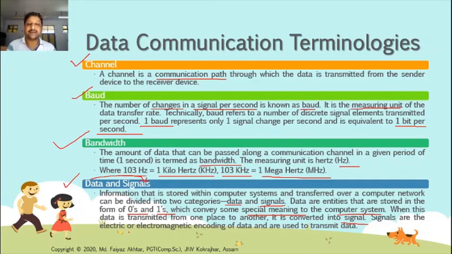Signals are electric or electromagnetic encoding of data and are used to transmit data. High voltage or low voltage. This data, which is in the form of 0 and 1, is converted into electrical signals, and electrical signals mean high voltage or low voltage. This is the relationship between data and signals.